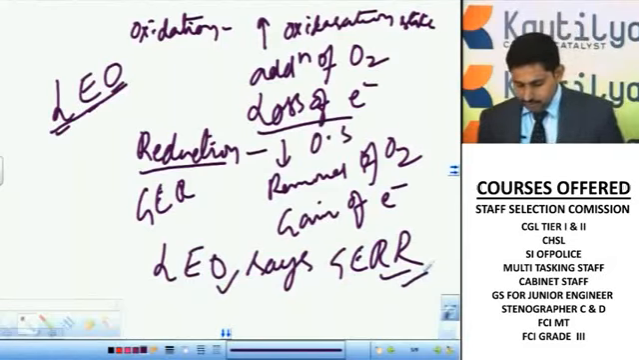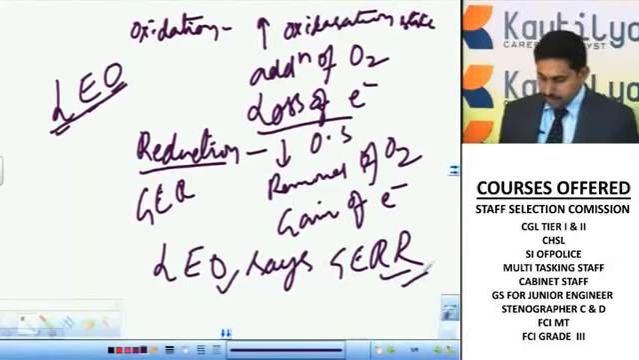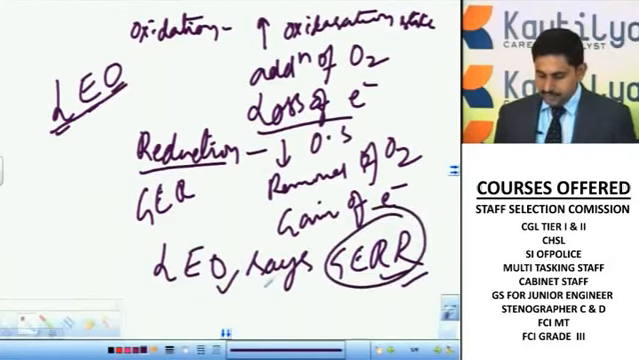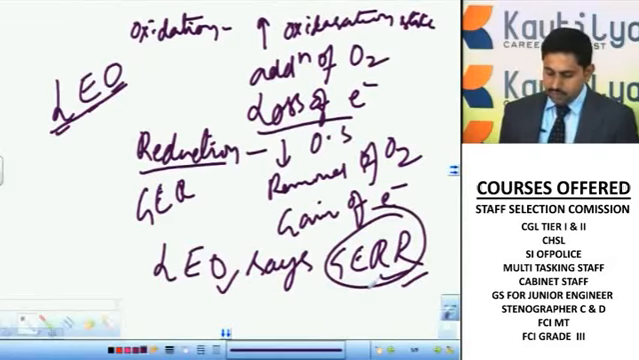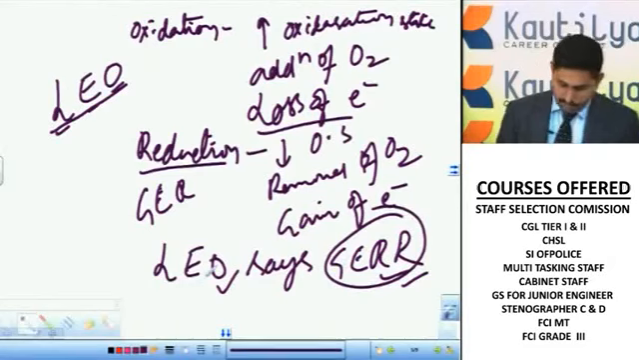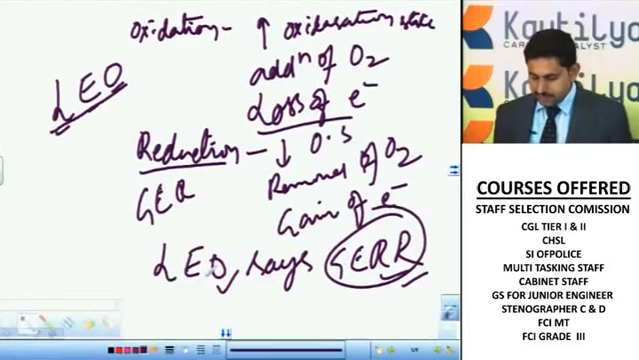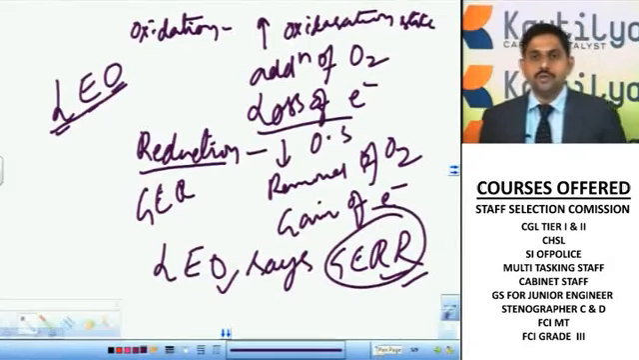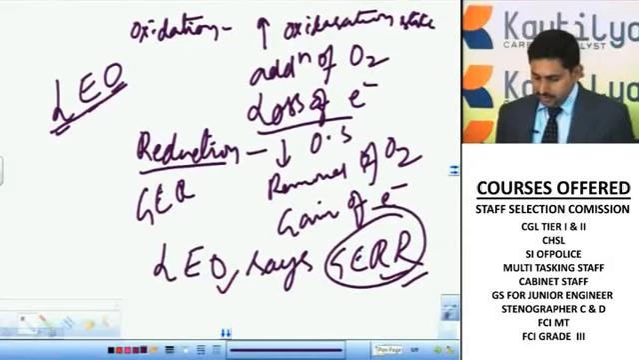Leo is the lion, grumbling that sound, so you can remember it like GER, that means it is giving a sound. So gain of electrons is called reduction, loss of electrons is called oxidation. You may get this question: what is oxidation, what is reduction? The process of gaining electrons is called reduction.